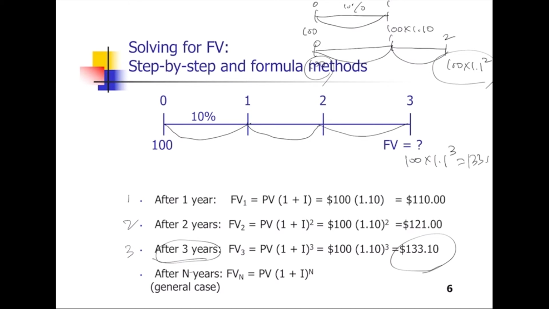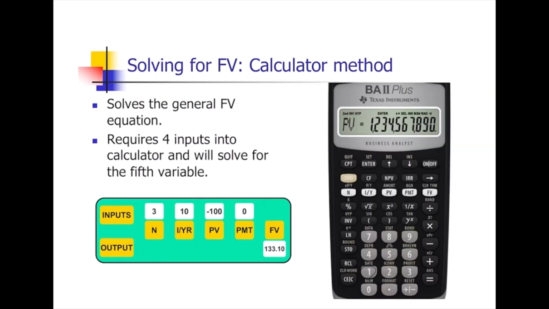As you can see, after n years, you can get this general formula, right? So you can use this general formula when you calculate the future value. Second, the calculator method. This is a financial calculator. As I mentioned in the syllabus during our course, the financial calculator is not necessary. But if you plan to buy a financial calculator, I recommend the Texas Instruments BA II Plus. This is a very popular financial calculator.